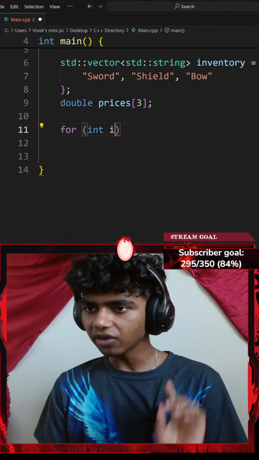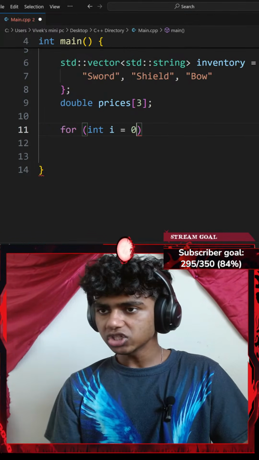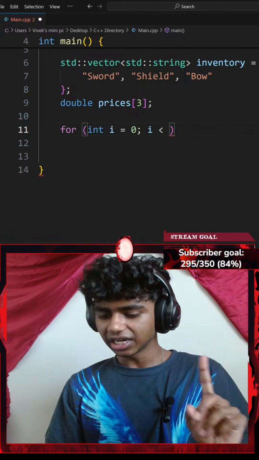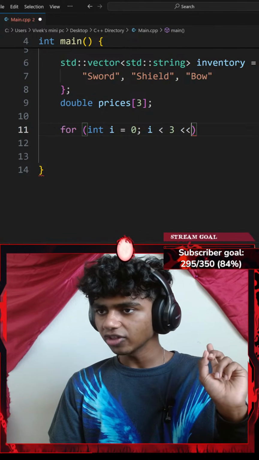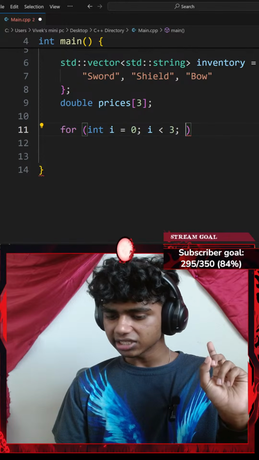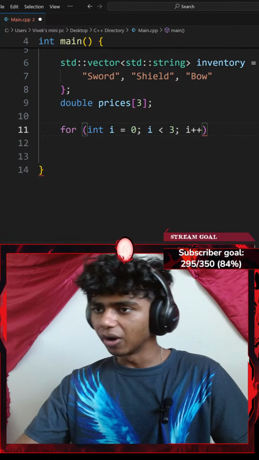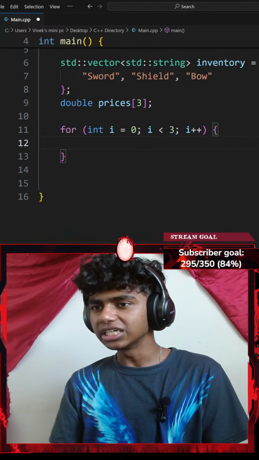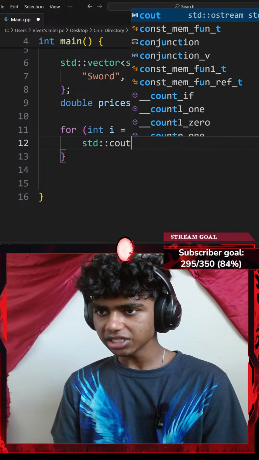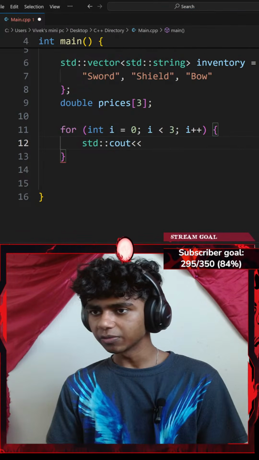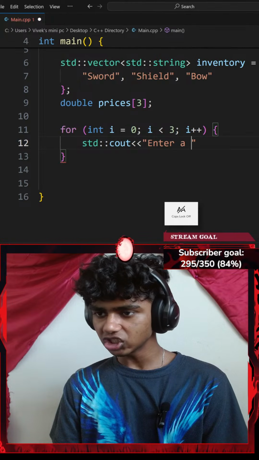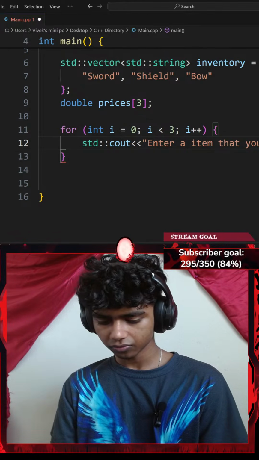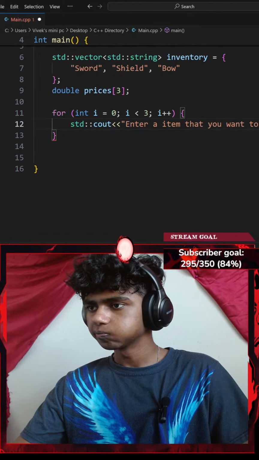Okay, let's go with for every integer i, which equals 0. Okay, I'll end up with a semicolon. While my i is less than, let's say, 3. Okay, I'll go with another insertion. Actually, while my i is less than 3, I'm going to increment my i by 1. So I'll go with i plus plus. That said, let me go ahead and add a pair of curly braces and then go with a standard console output. With that insertion operator, I want to ask my user for something. Let me say enter an item that you want to buy.